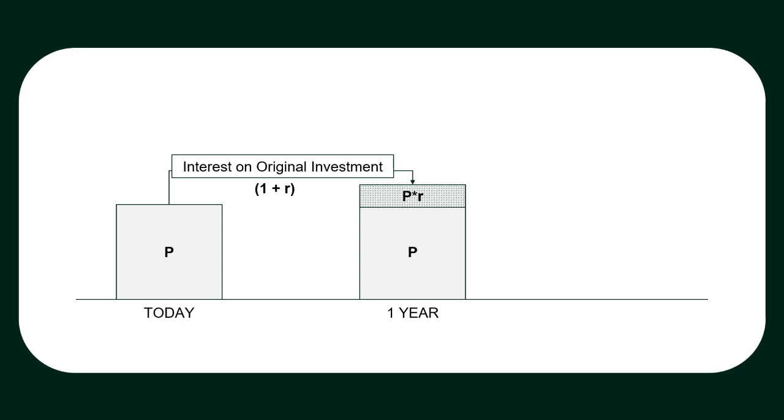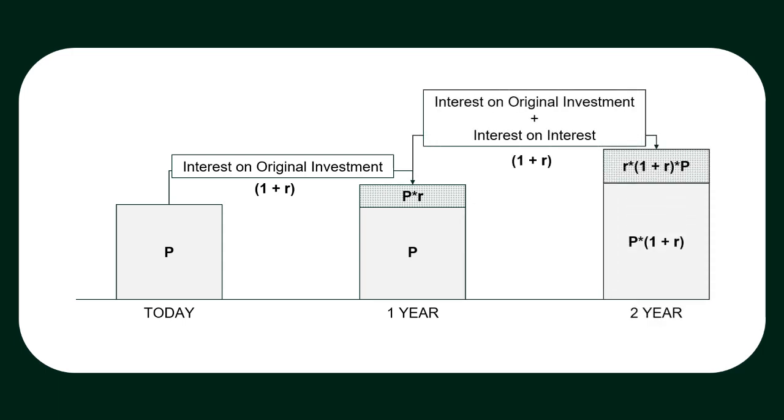Now let's see what happens in the second year. I generate additional return on my investment and return on my return PR generated in the first year. You may ask a question at this point, why is this the case for the second year?